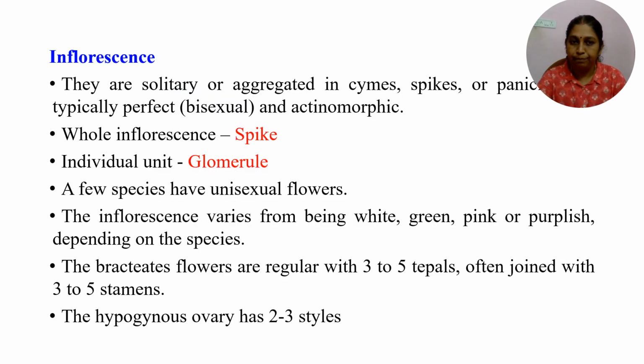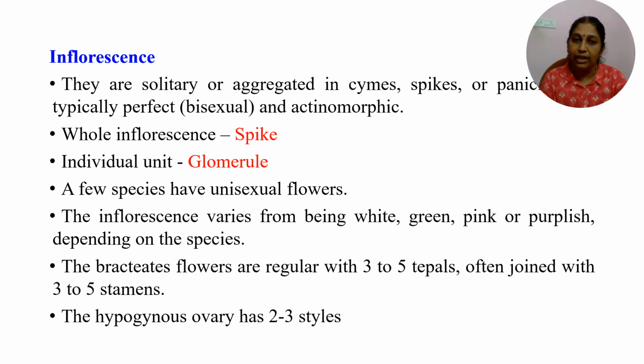Coming to the inflorescence, they are arranged in cyme type of inflorescence, panicles or spikes. Most of the flowers are bisexual and actinomorphic. The whole inflorescence is a spike, and there is a cluster of flowers in the spike. The spike consists of several clusters of flowers, and a cluster of flowers is termed a glomerule.